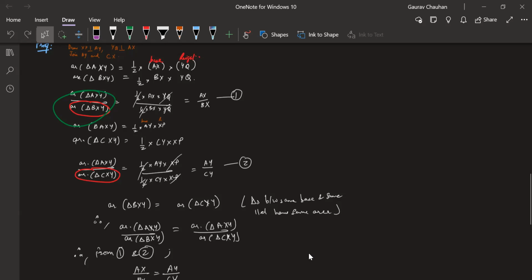Yes, this proof leads to another proof, the converse of the basic proportionality theorem. We will do that tomorrow.